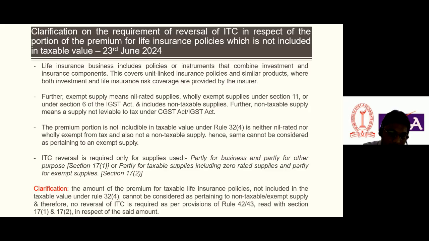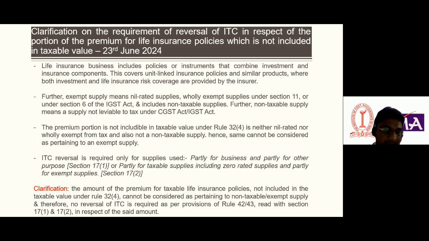The investment premium portion is not included in the taxable value because GST is not applicable as per rule 32 subsection 4. So if it is not included, there is no question of nil rated, wholly exempt from tax, or non-taxable supply. ITC reversal is required only for supply used partially for business and partially for other purposes.